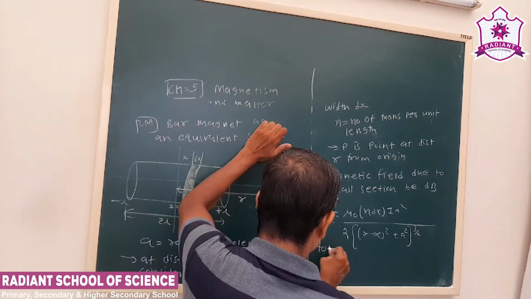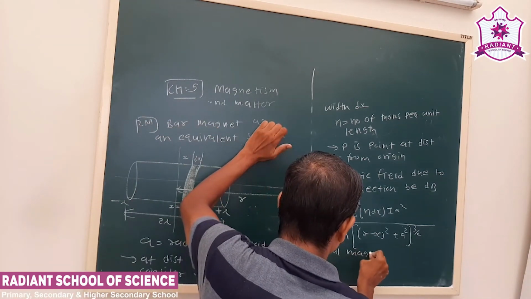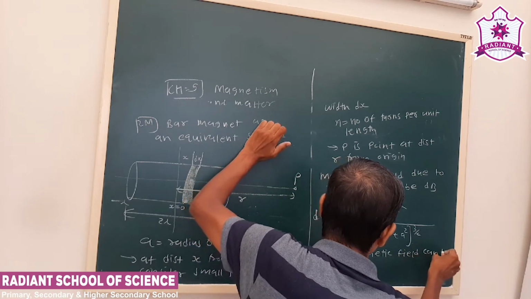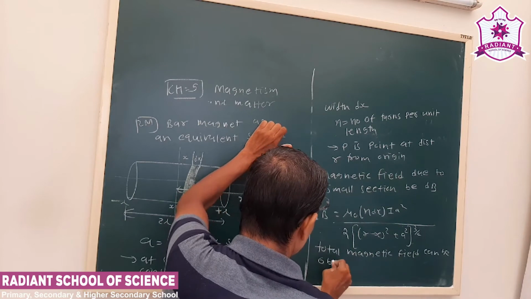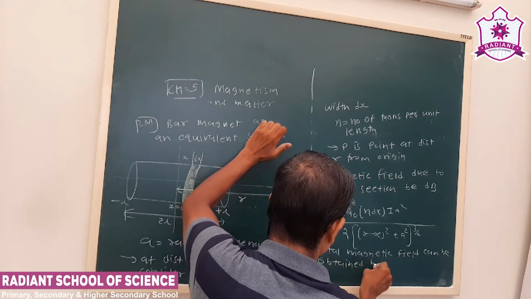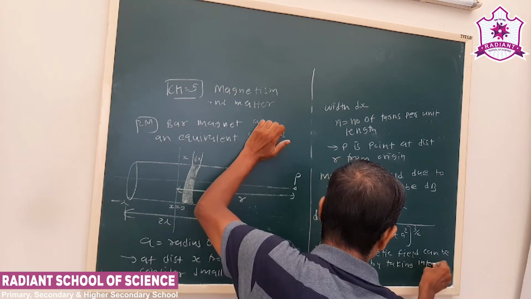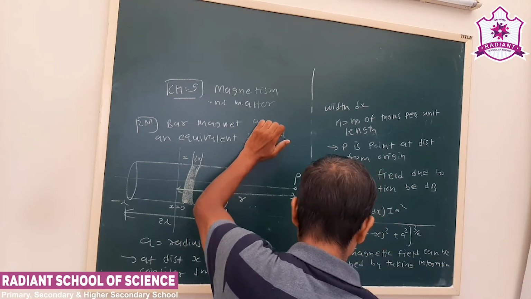So the total magnetic field can be obtained by taking integration from